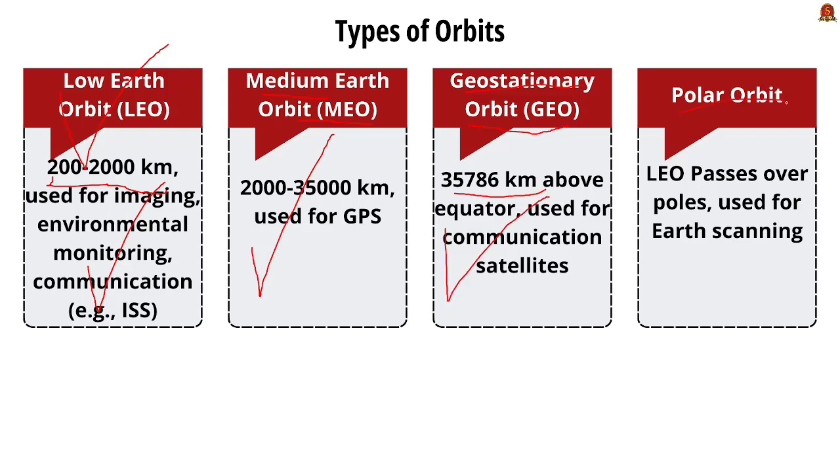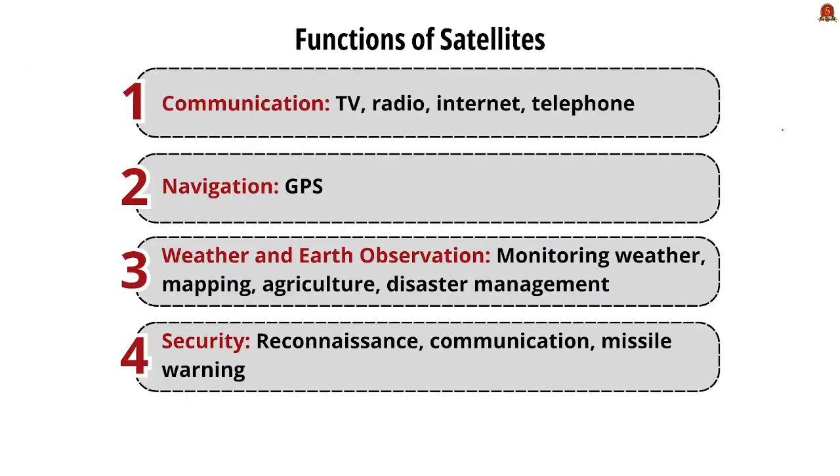Next one is the polar orbit. It is a low Earth orbit that passes over the poles, allowing satellites to scan the entire Earth as it rotates underneath. Moving forward, let us see what are the functions of satellites.